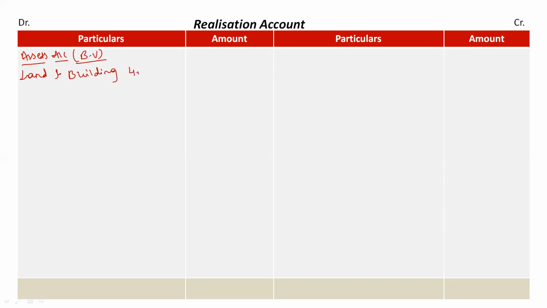Land and building 4 lakh, then machinery at rupees 3 lakh, then debtors at rupees 2,22,000. The total of these will be rupees 9,22,000. So recording of book value of assets is done.